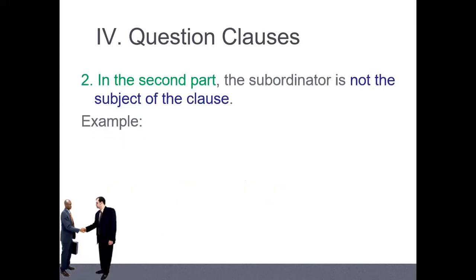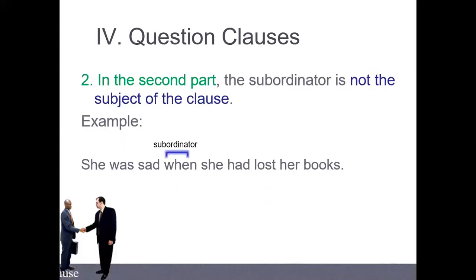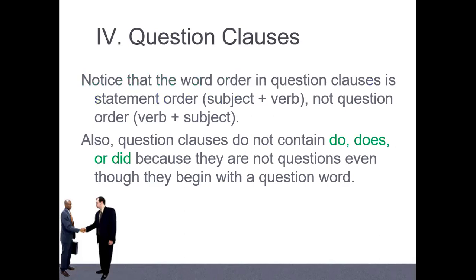And another one can also stay after it, still the same, like here: she was said when she had lost her book. So when she had lost her book is called a subordinate clause, and this is the object, because he is the subject, but we don't care. We call it a noun clause, and this is called a question clause. Usually when we change from direct question to indirect question, we keep the same thing.